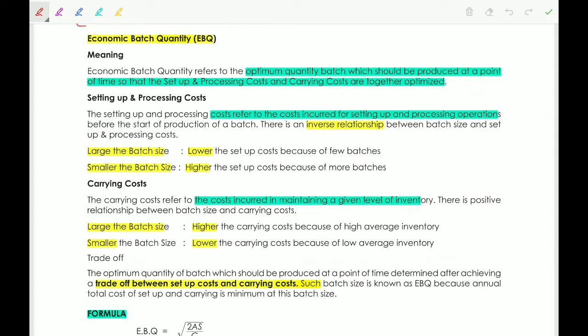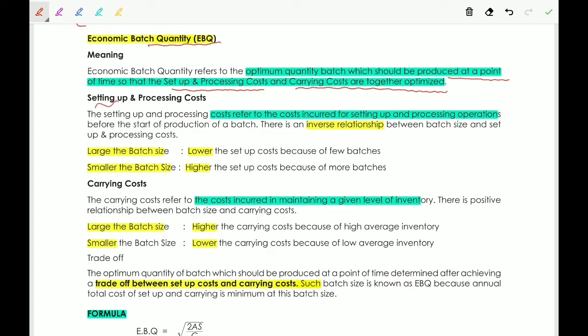The meaning of economic batch quantity is the optimum batch quantity which should be produced at a point of time so that the setup and processing cost and carrying cost are together optimized. Here two costs are optimized: one is setup and processing cost, the second one is carrying cost. These two costs are together optimized. This is the economic batch quantity.